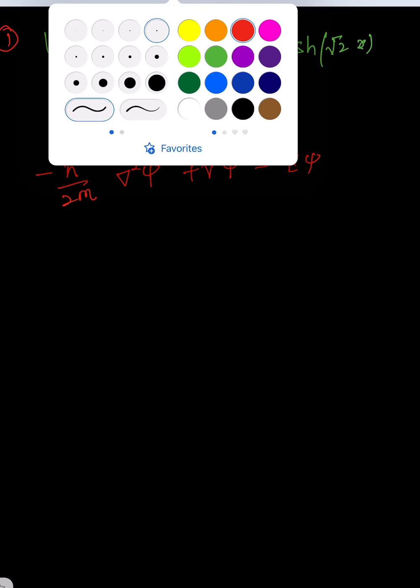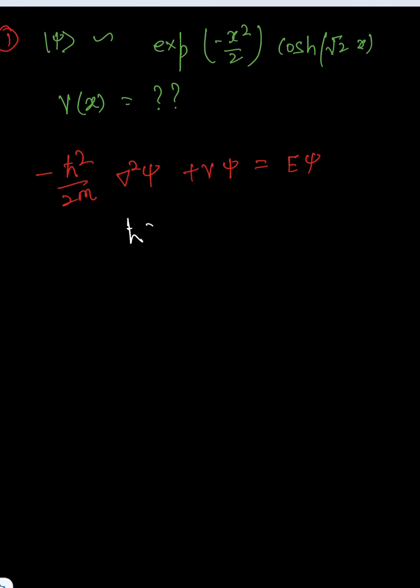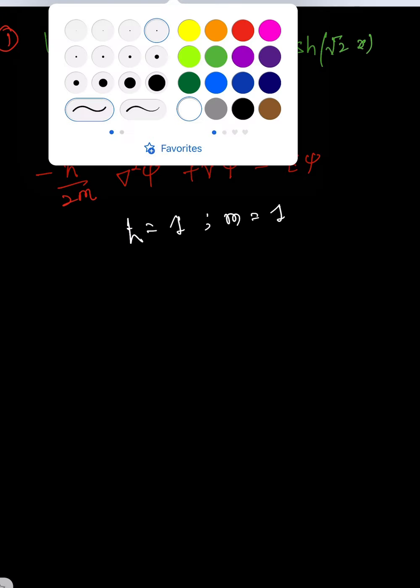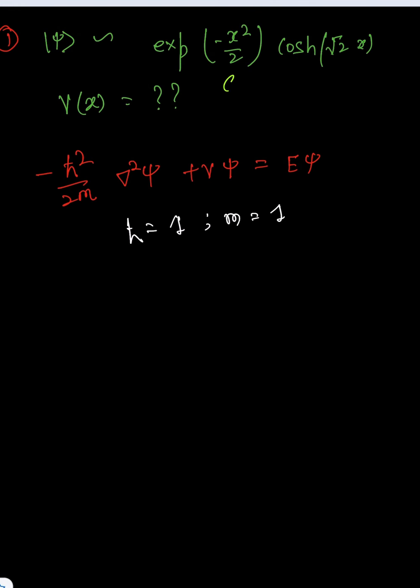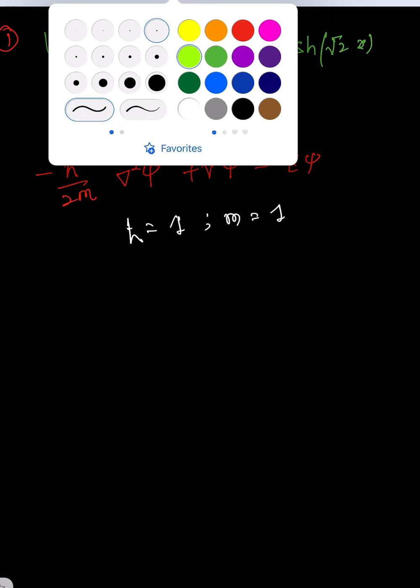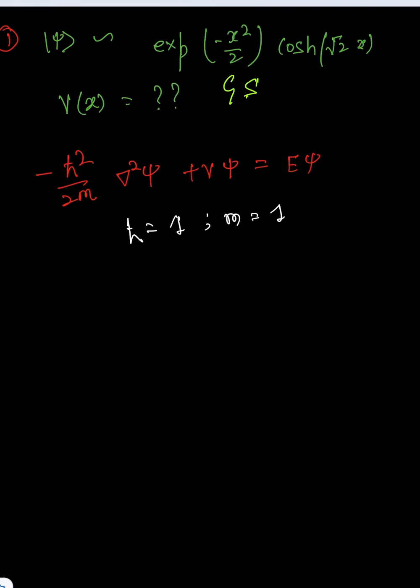In the question, they say you can fix ħ equal to 1 and mass equal to 1. And for this V(x), you have to find the V(x) for the ground state. What is the potential for the ground state? For the ground state, we can take the constant energy to be 0, so this part is also going to be 0.